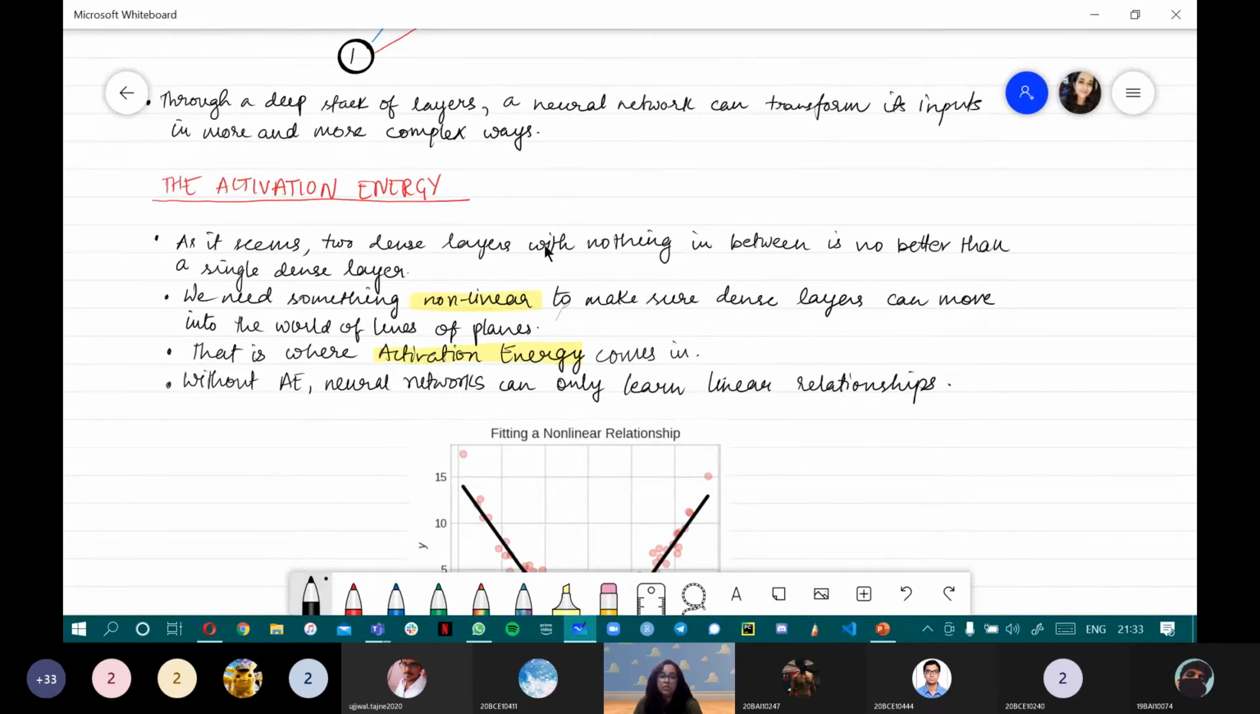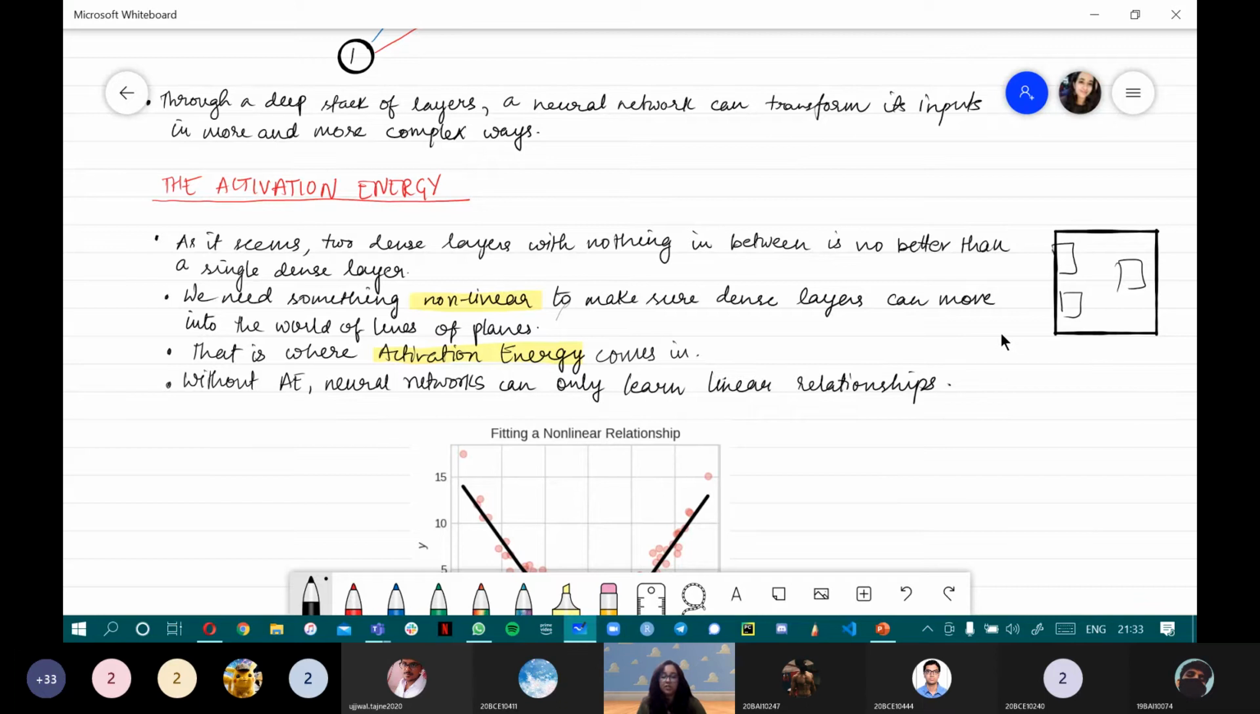So two dense layers with nothing in between is no better than one single dense layer. If they don't interact, if they're not doing anything, there's no point of having them. So we need something non-linear to make these dense layers move out of the world of lines and planes. If there's one dense layer, a second dense layer, a third dense layer, they're all very linear. They're not really dynamic, they're not performing anything, they're not really of use to us.